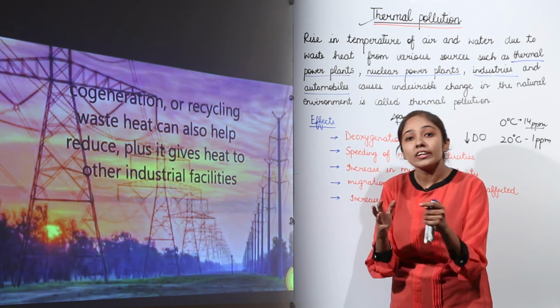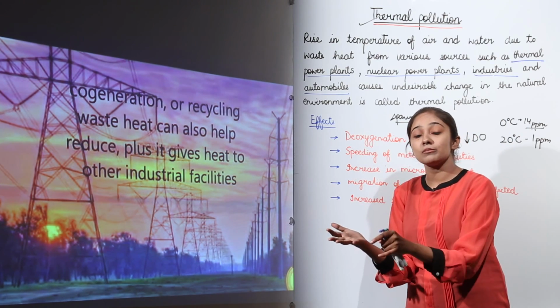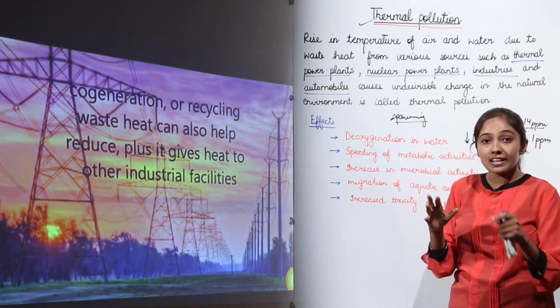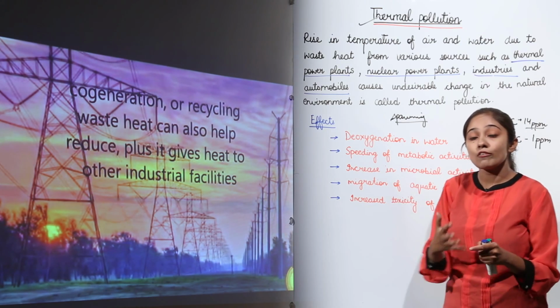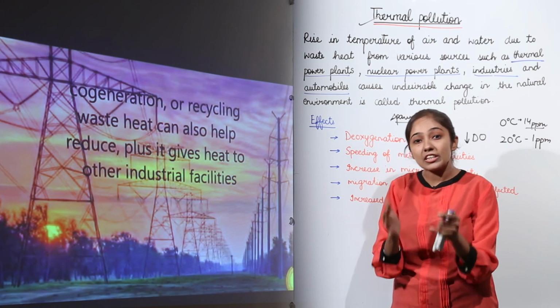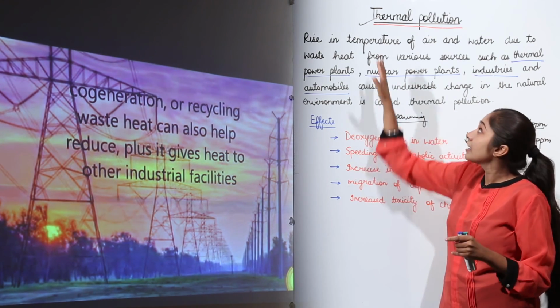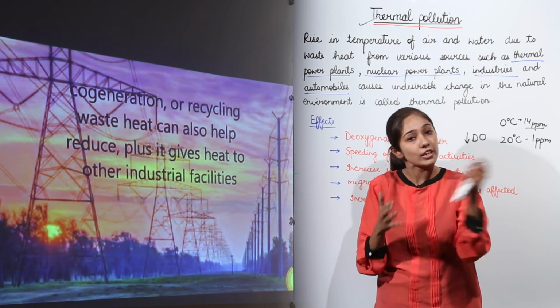So let's not discharge that heat, that hot water, into the fresh water bodies, so that we can actually prevent this thermal pollution. Because I told you these are the effects which can eventually lead to the loss of life forms in the water body because of the increase in temperature. So temperature fluctuations can have some drastic effects like this if this thermal pollution is there, if that hot water from various sources is discharged into fresh water bodies.